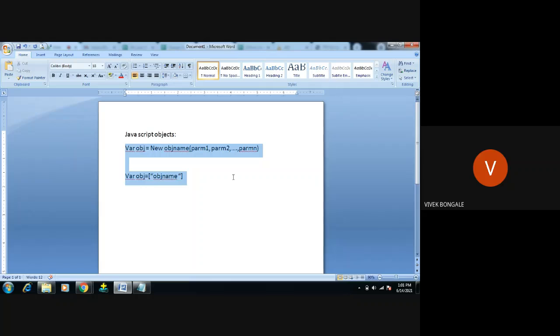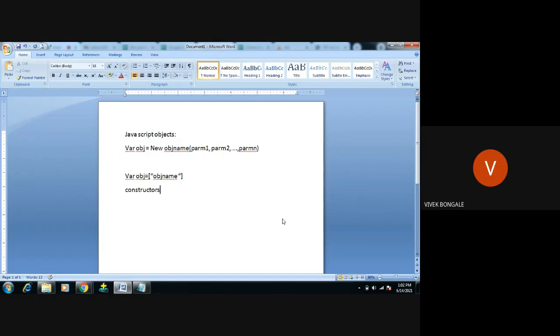Either you can create the object by using the new keyword or using this shortcut method, right? And to create these objects, we can use a concept called constructors.